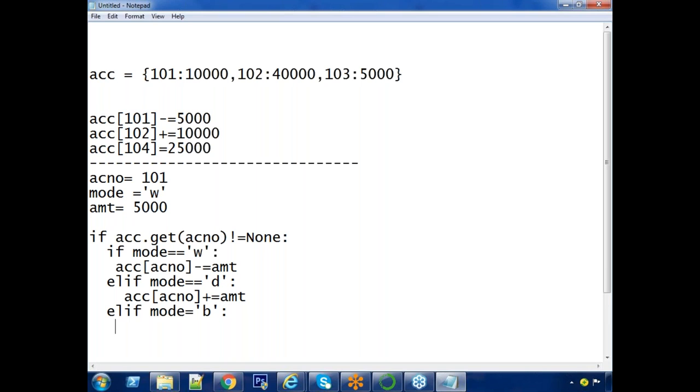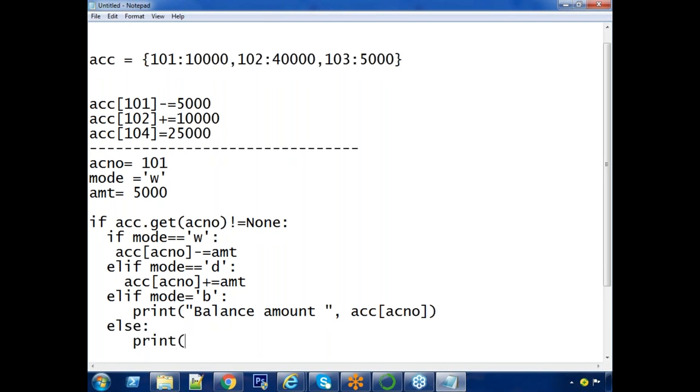If it is balance, I'm just printing the balance amount. How to get his balance amount? ACC of that account number. If we pass account number, you get value, right? Like this. Still else, print invalid option.